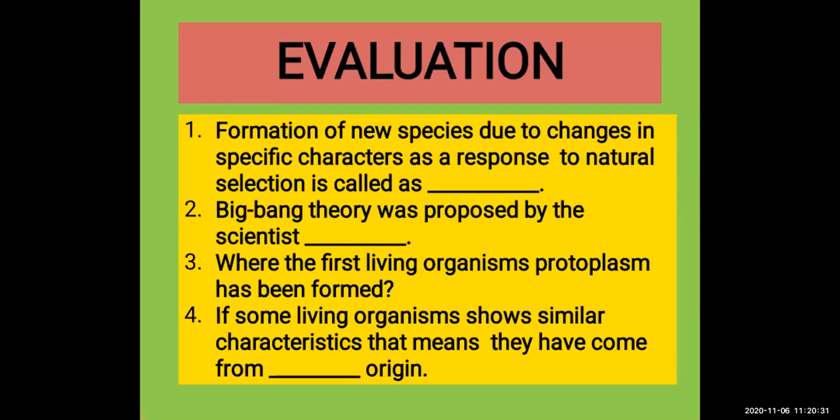Next question: the Big Bang theory was proposed by the scientist dash. Which scientist discovered the Big Bang theory? Anjali Agrihari from Goshala MPS. The Big Bang theory was proposed by the scientist George Lemaitre. George Lemaitre. Very good. Correct. Next, where was the first living organism, protoplasm, formed?